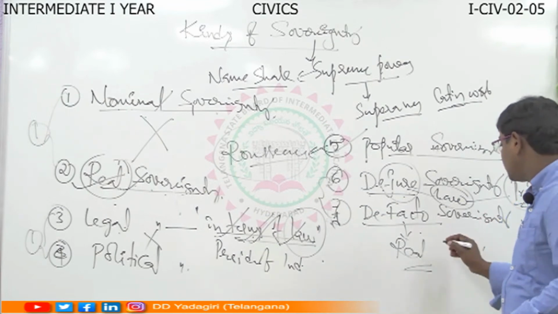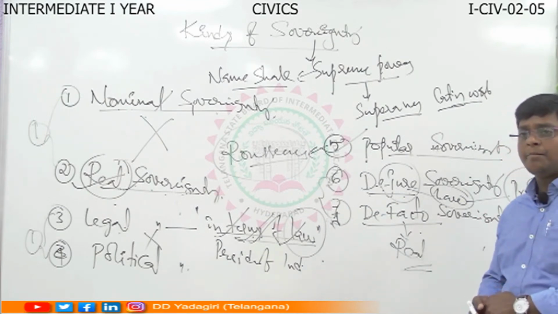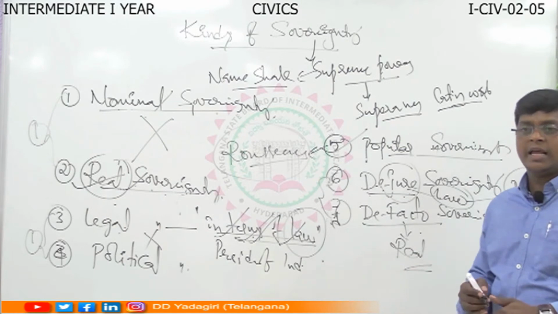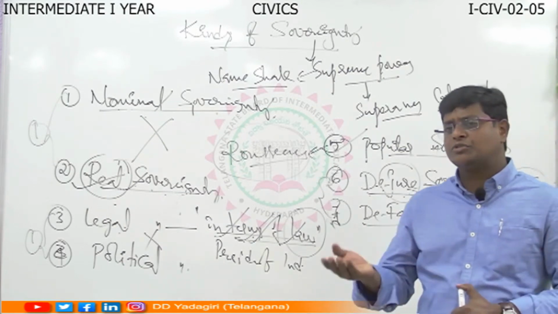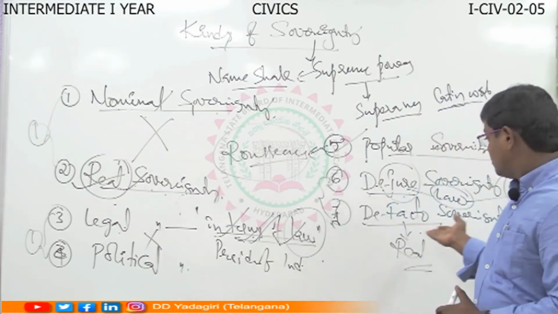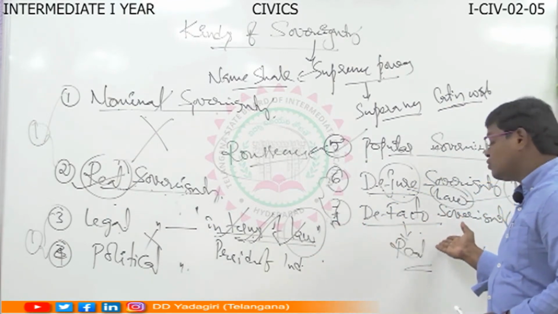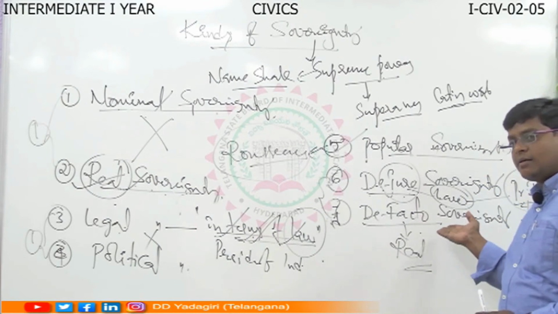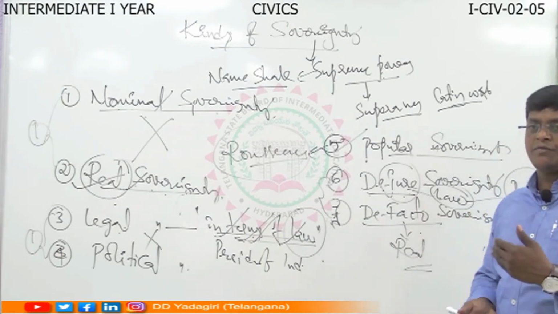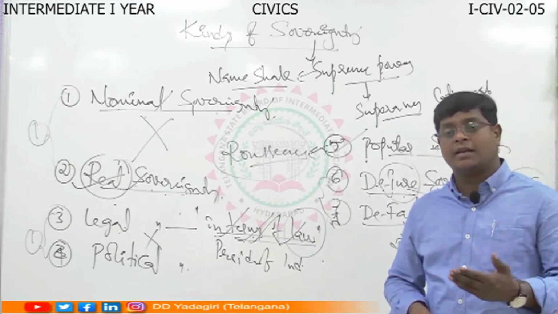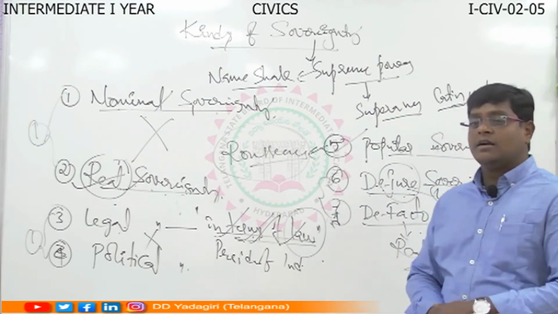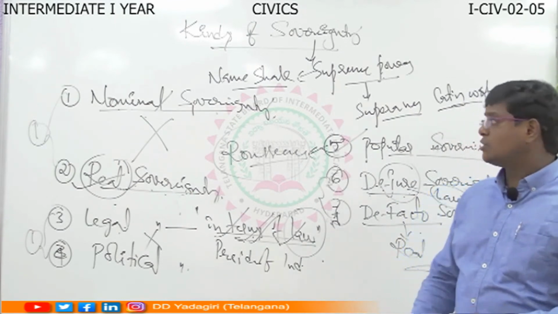Understood? Example is the Prime Minister in India and the Prime Minister in England. Okay, so you have to give simple examples. Don't go with Hitler, Mussolini. Give the Prime Minister of India, and at the same time the Prime Minister of England, under this de facto sovereign. I thought it's very clear.